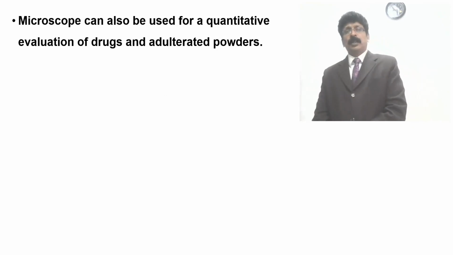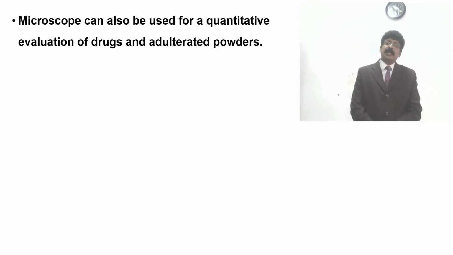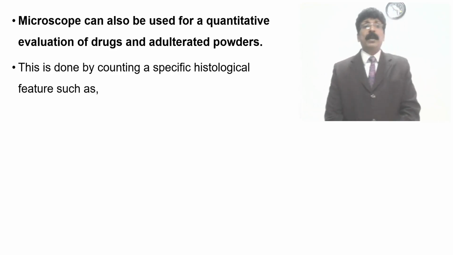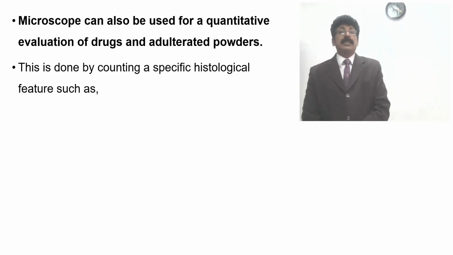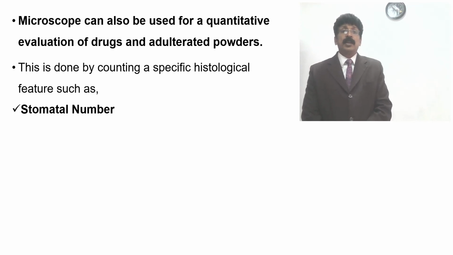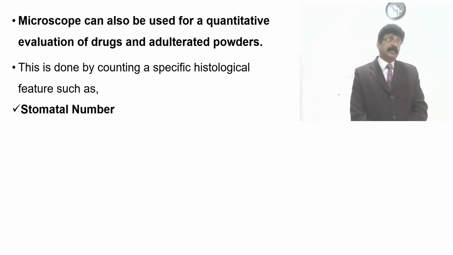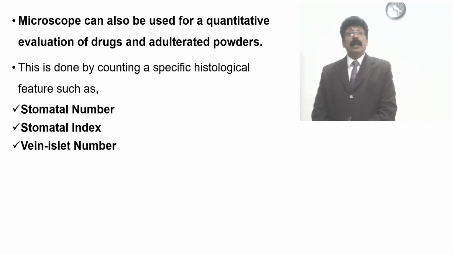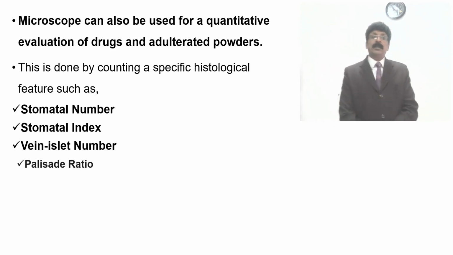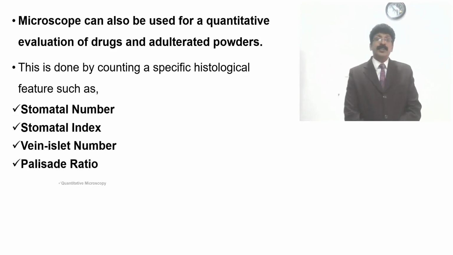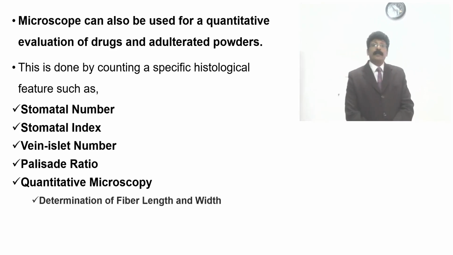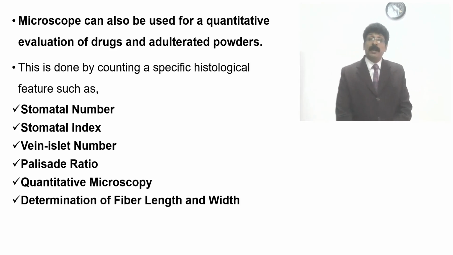So quantitative evaluation of adulterated powder, there are many things that can be done. This is done by counting specific histological features such as stomatal number, stomatal index, vein islet number, palisade ratio, quantitative microscopy, and determination of fiber length and width.